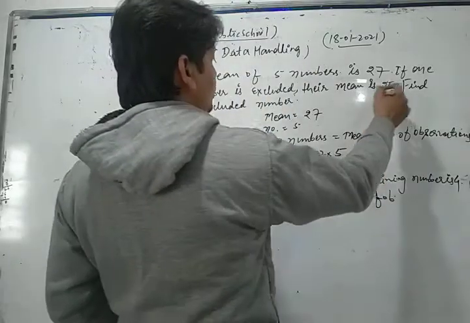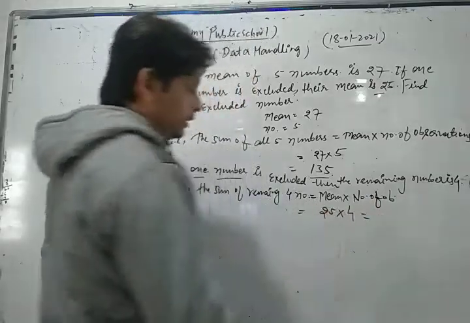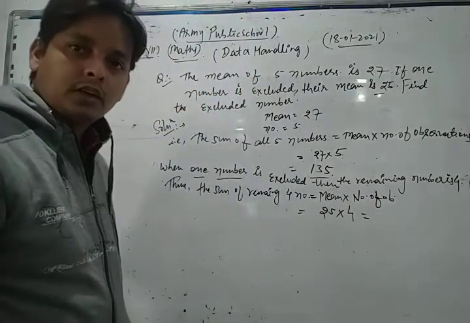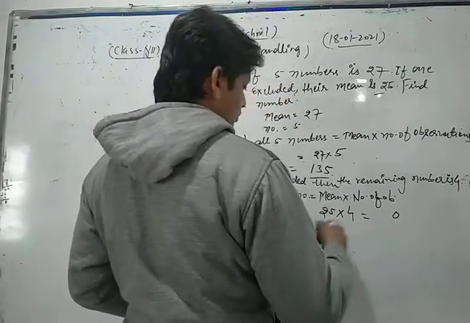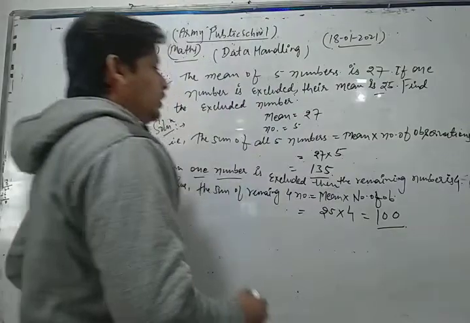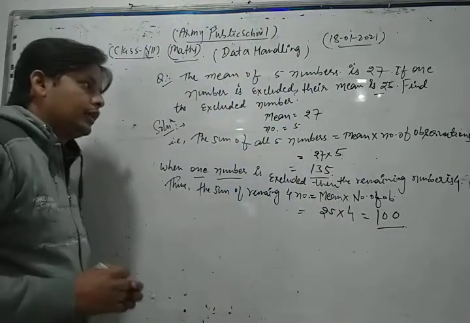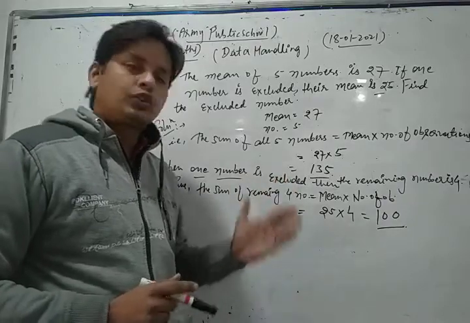The mean is 25 in that case, and the remaining numbers are 4. Multiplying them, this is 100.